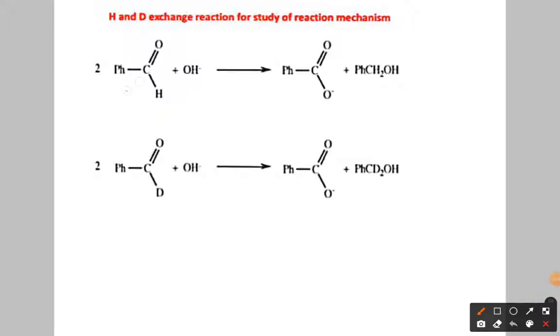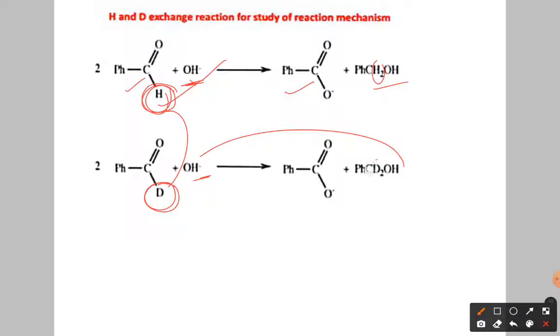For example, I have benzaldehyde, and its reaction with OH minus gives the acetate ion along with the alcohol. Now, what happened? You may get a doubt: is this hydrogen coming from OH minus or from H? So what we are doing here is replacing this hydrogen with D. Here you can see, OH minus comes like this, and this hydrogen is coming from this one. You can come to know.